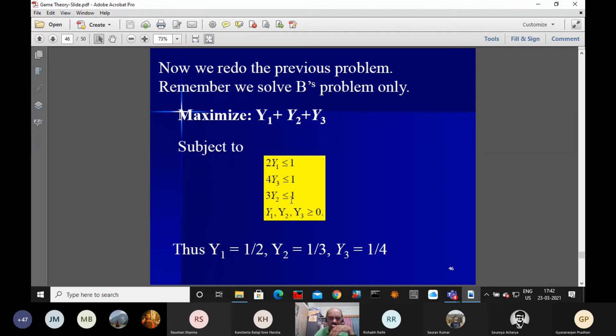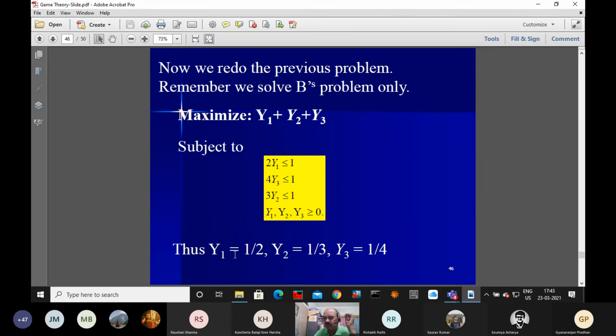Since it is a very elementary problem, there is no need of using the simplex method. With respect to this problem, we got y1 equal to half, y3 equal to 1 by 4, y2 equal to 1 by 3.